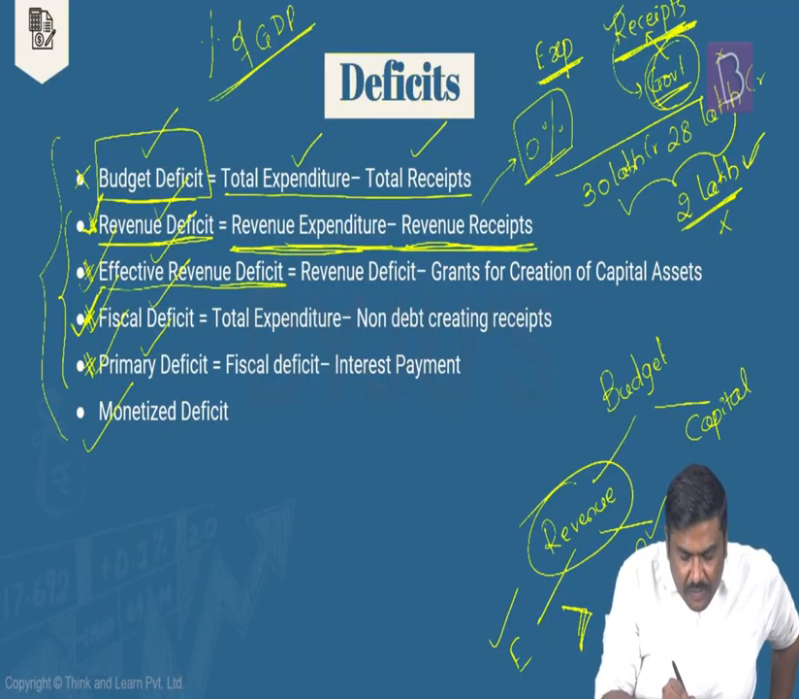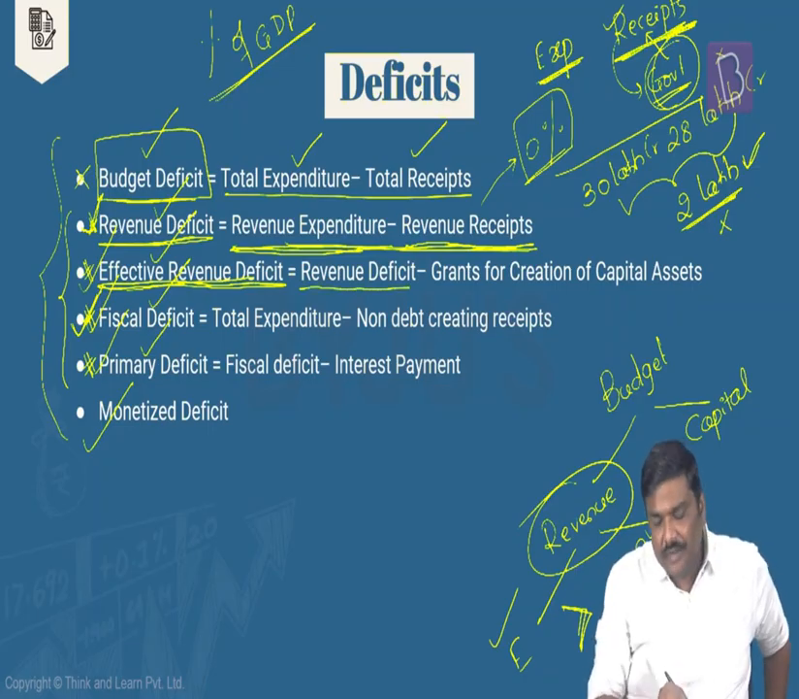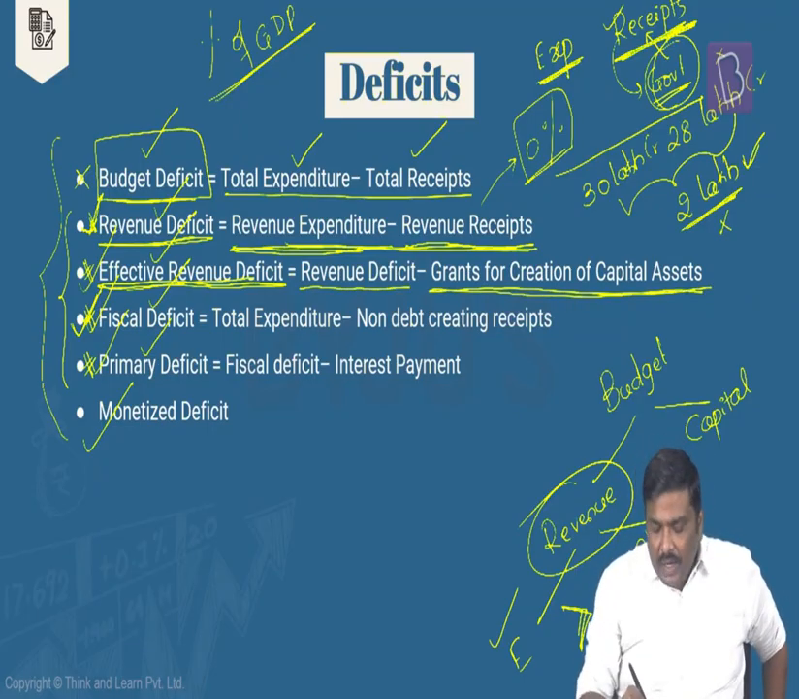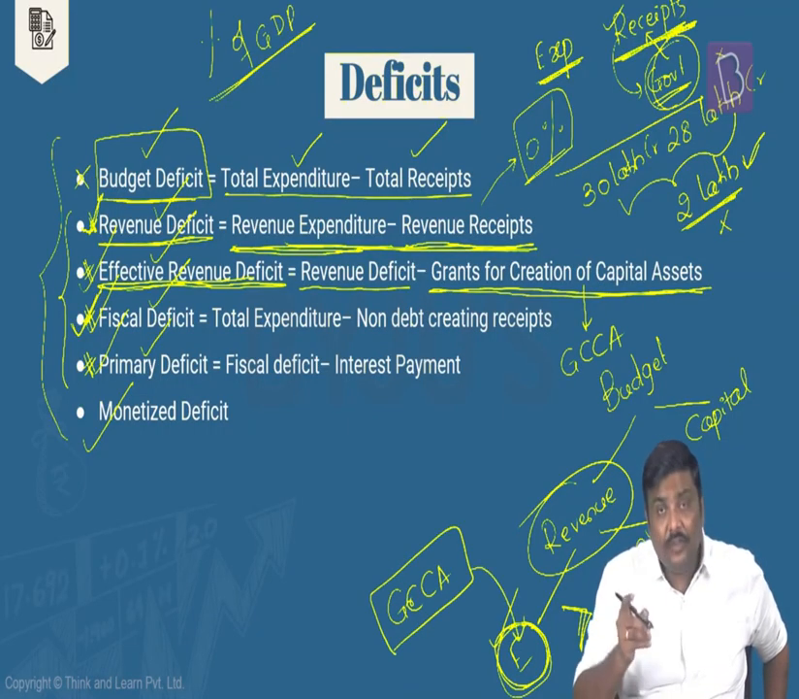Third one, effective revenue deficit, ERD. Now what is this effective revenue deficit? Look at the formula first. Revenue deficit minus grants for creation of capital assets. Now this idea is very simple. Under revenue expenditure, there is one component called grants for creation of capital assets, GCCA. Is it okay? Grants for creation of capital assets under the revenue expenditure head.